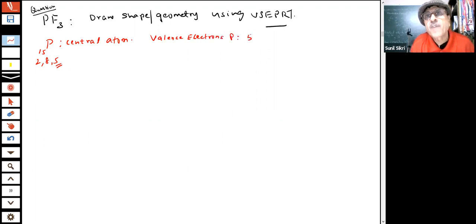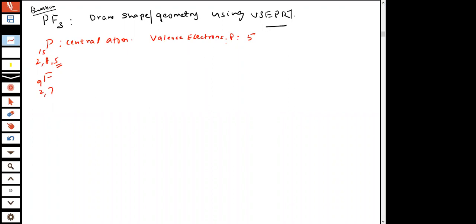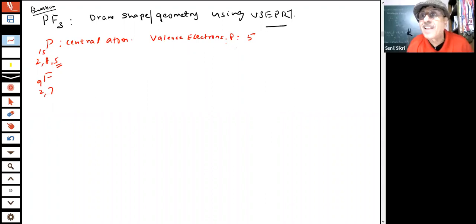Phosphorus has 5 valence electrons. Now, fluorine, we have already told you, has atomic number 9, so it will share how many electrons to complete the octet? 1 electron. So each fluorine will contribute how much to the valence shell? We have written valence electron pair, valence electron of central atom.